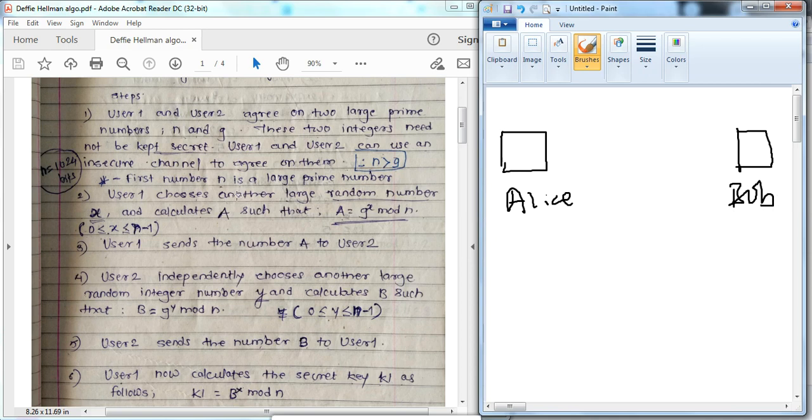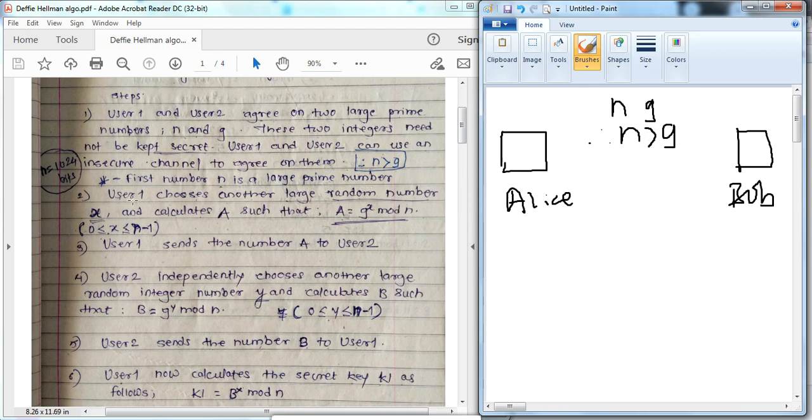Consider n and g as the two large prime numbers. There is one condition when we select the large prime numbers n and g: n is greater than g. This is the algorithm's condition to select the numbers.